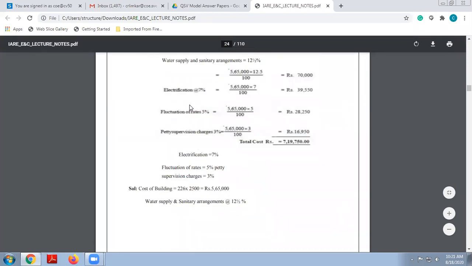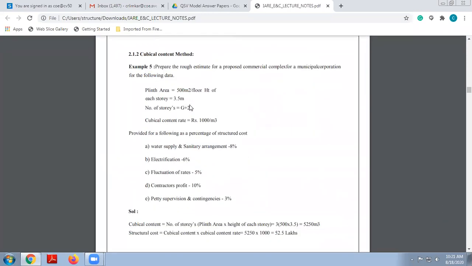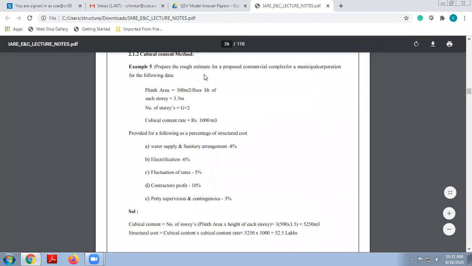We are going towards the next method, that is we call it the cubical content method. Cubical content method, that is the next method that we are going to discuss now.